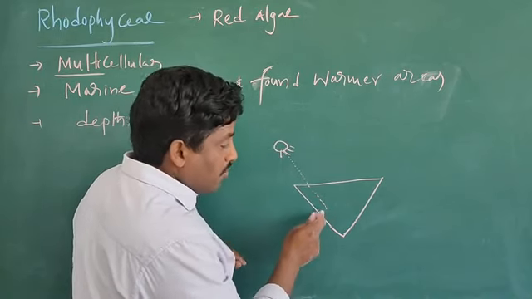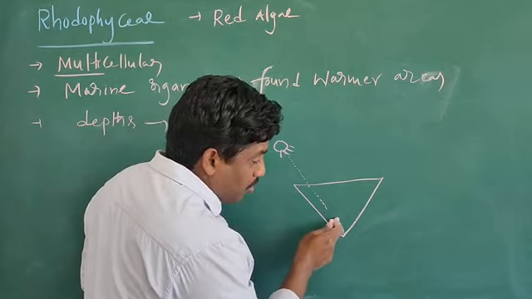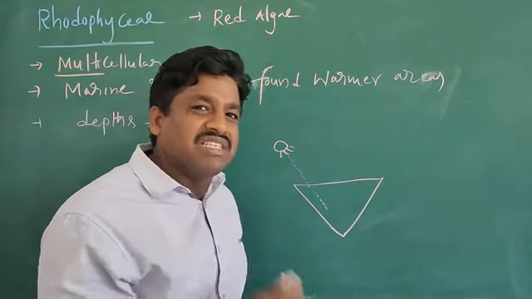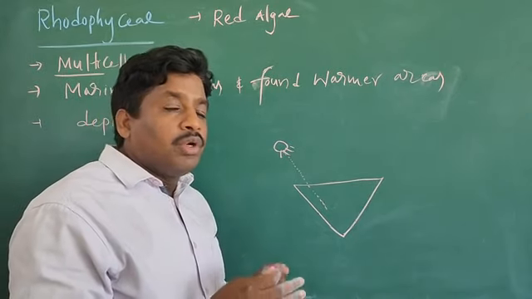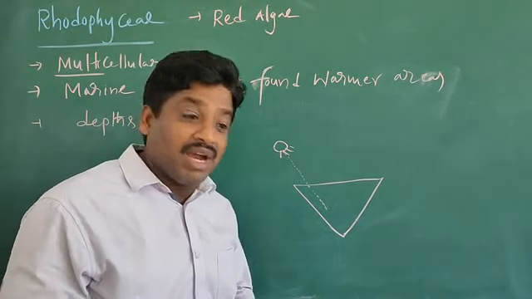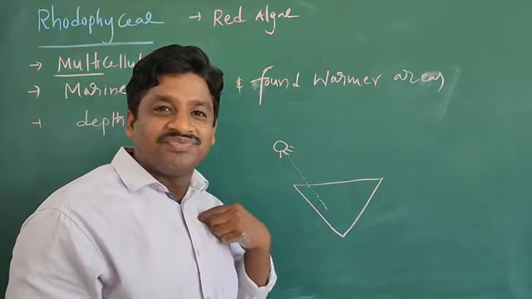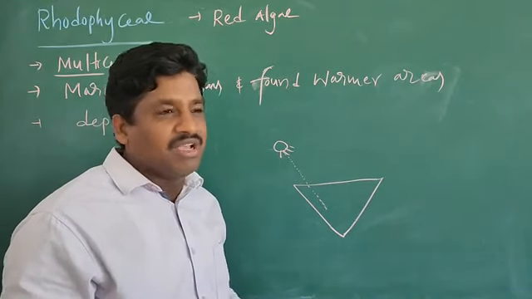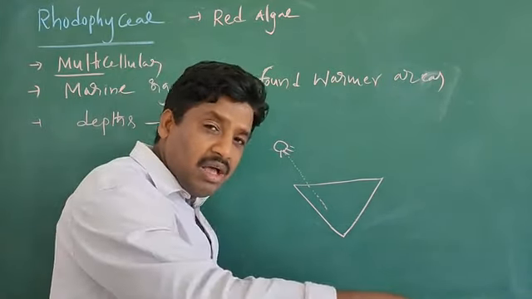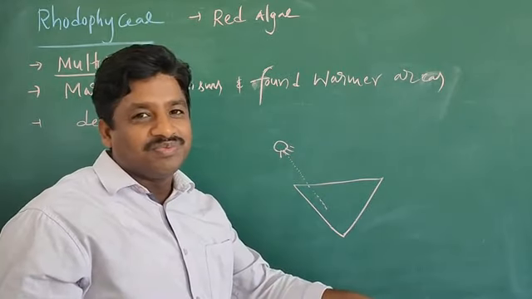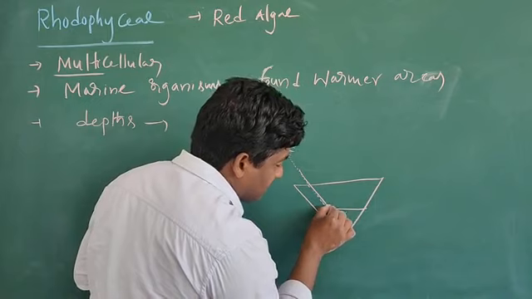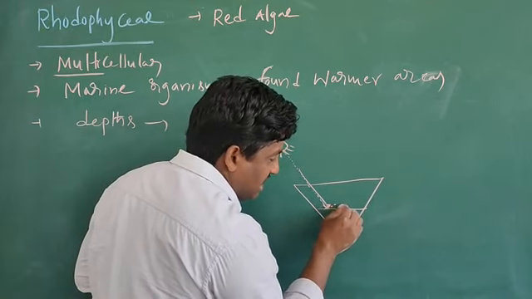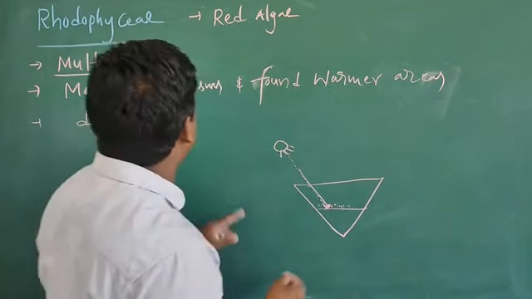Okay, below 500 meters, a number of organisms are present. But those organisms don't know about the light, they are living inside. Light is not present. Why? Because the light is penetrated only up to a particular depth. So up to here light is penetrated, and in that area these organisms are fine.